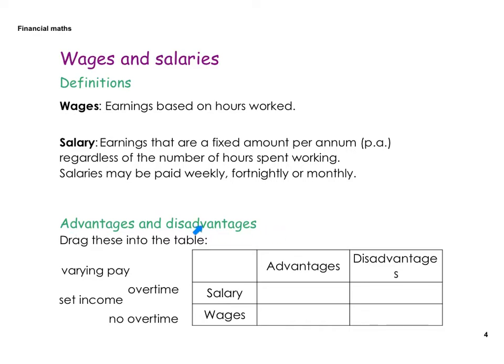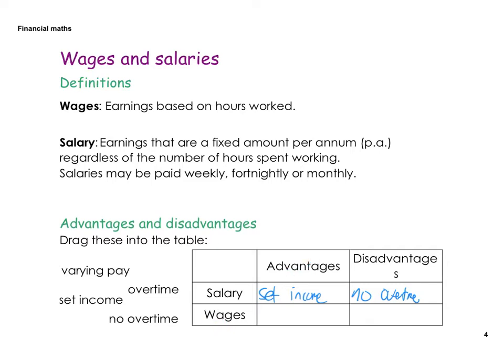Okay, advantages and disadvantages. So the 4 words, 4 blanks. So salary, main advantage, there's a set income. Disadvantage of a salary, also there's no overtime. If you stay back one day and work hard till like 9 o'clock at night, you get no extra pay.